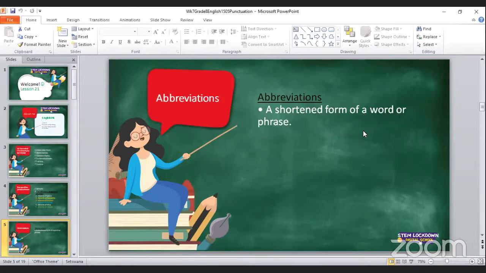Another example is shared: Mr. for Mister and Mrs. for Missus, okay? You should also be careful about the way you write them, because the way we write Mr. is a capital M and a small letter r and a full stop. And the same with Mrs.: a capital letter M, a small letter r, a small letter s, and a full stop at the end. I will show you in today's lesson about abbreviations, and you will realize that there are different types of abbreviations, but they are all abbreviations, okay?